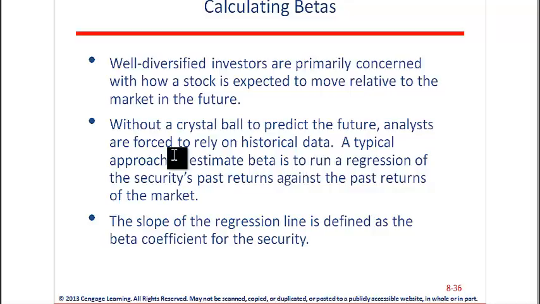On the next slide, we're going to estimate beta by running a regression. Visually, I think it's very clear. Mathematically, it's not quite so easy, but I think you should be okay. The slope of the regression line is defined as the beta for the security. And you could say, well, 25% of the time it's going to return 16.